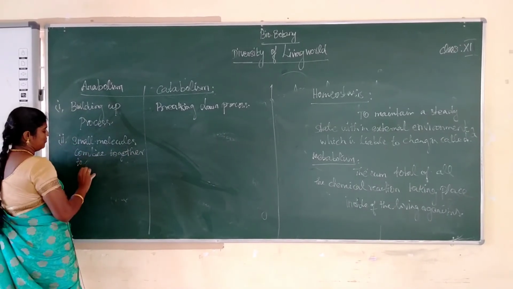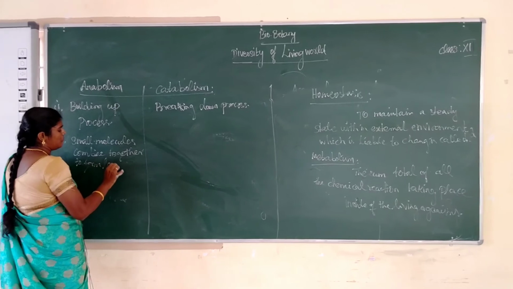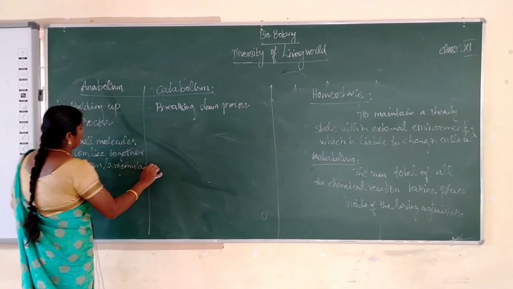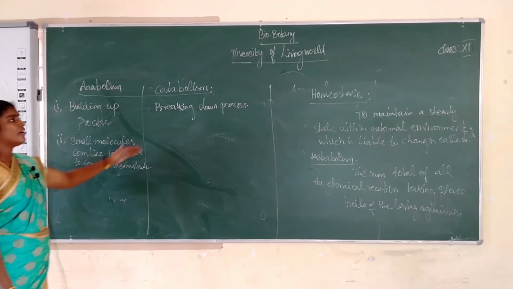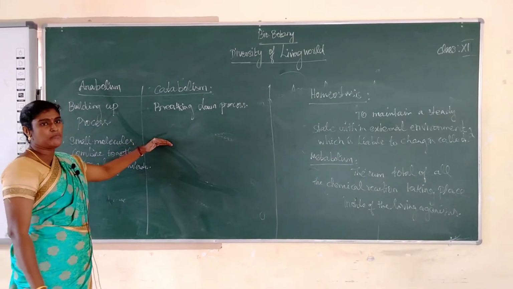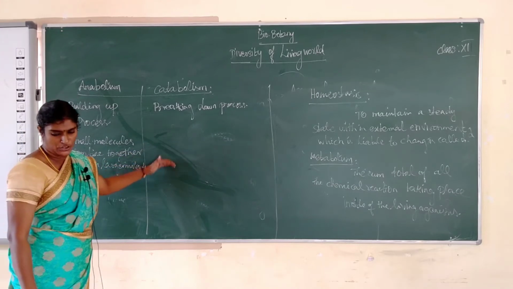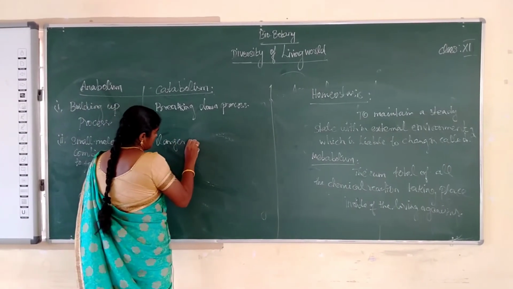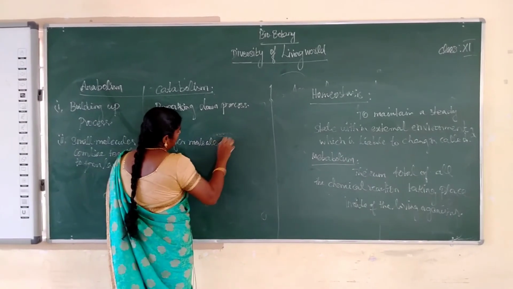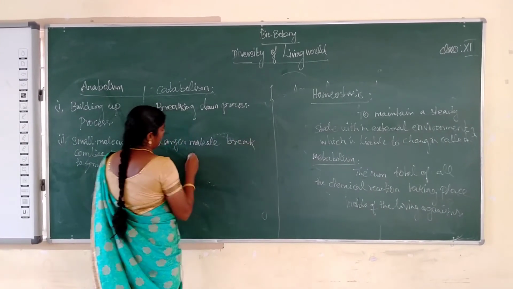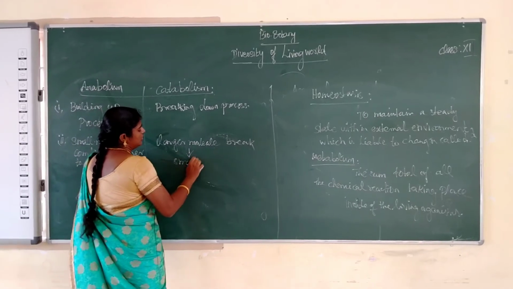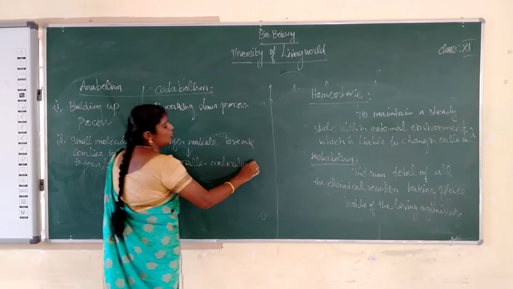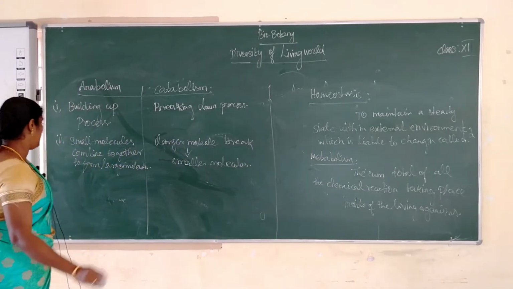Catabolism means the larger molecules break down into smaller molecules.